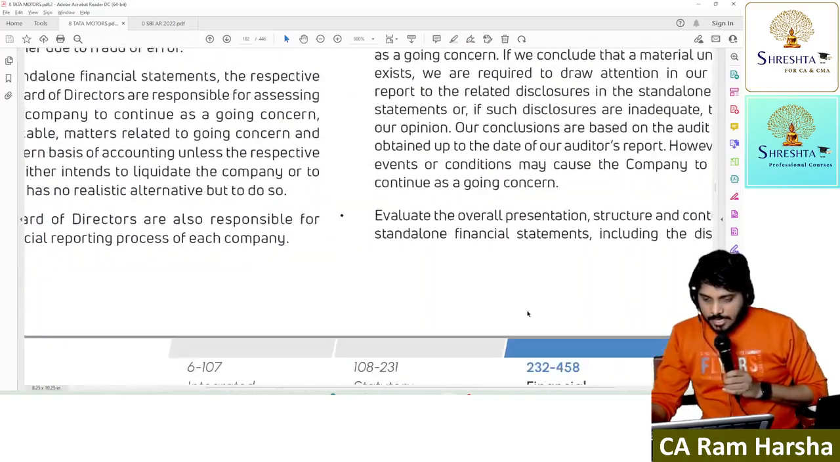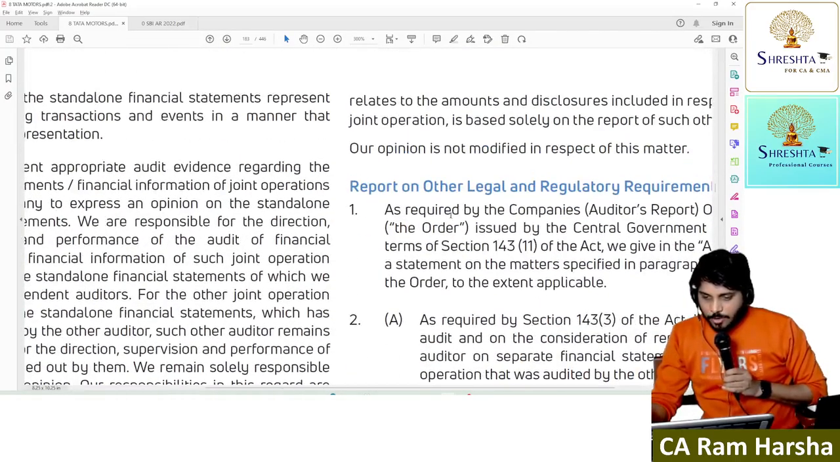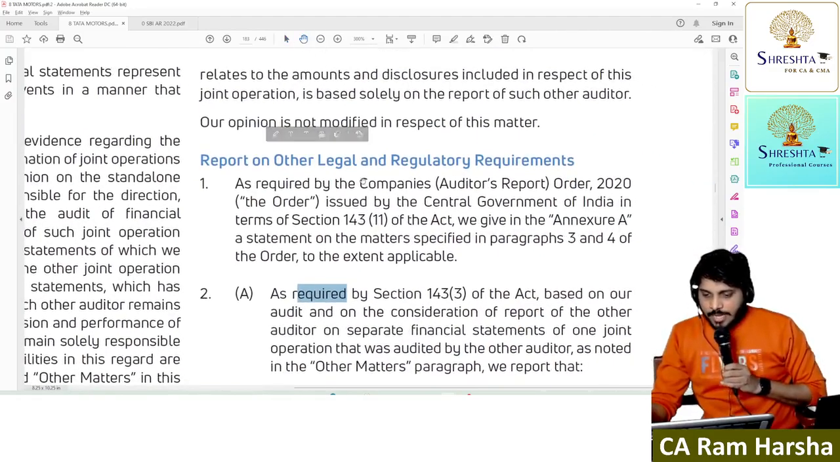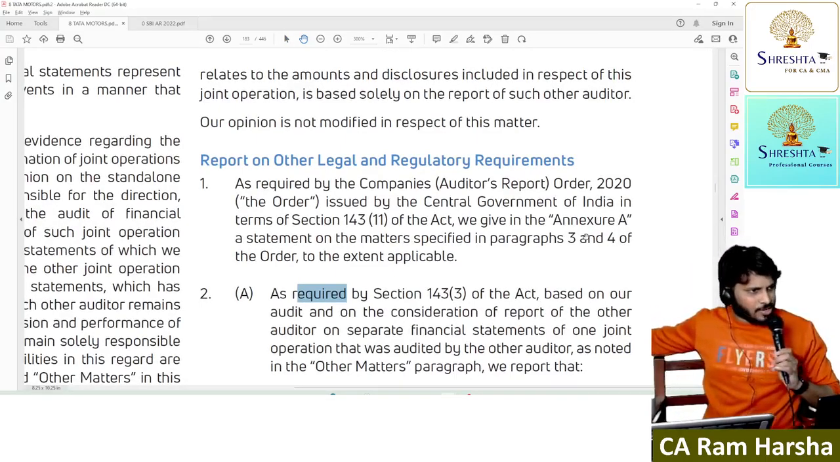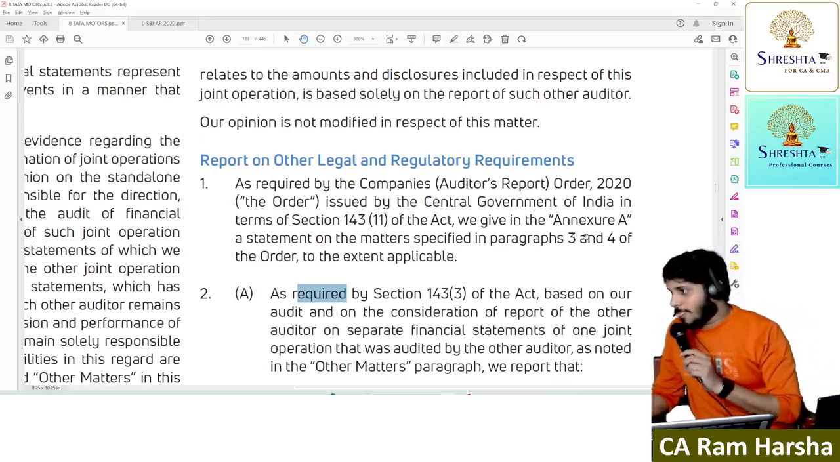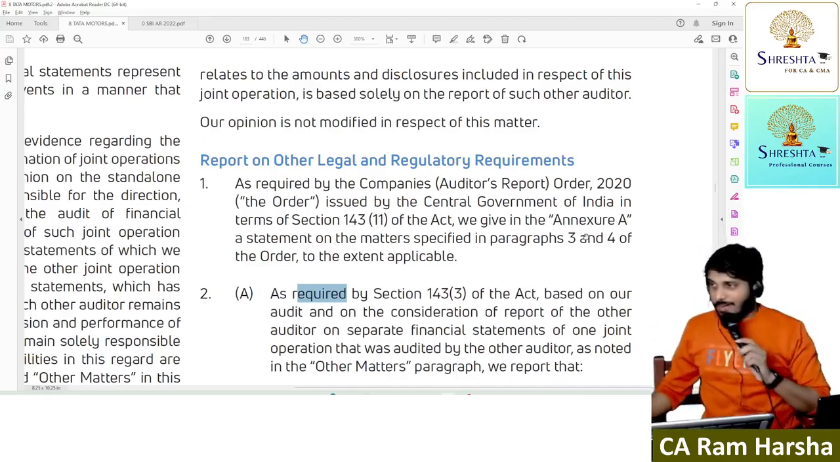Report on legal and regulatory requirement. You see here, report on other legal and regulatory requirement as required by CARO 2020. We are giving an annexure. So they are talking, no? Under report on legal and other regulatory requirement, CARO is given. Yes or no?